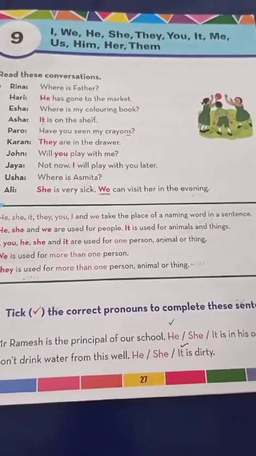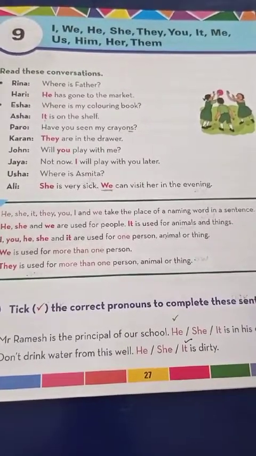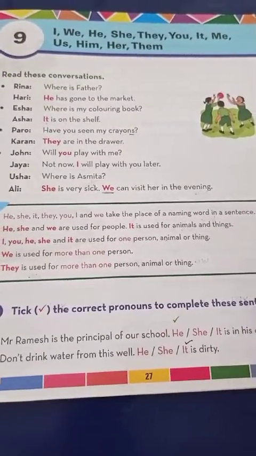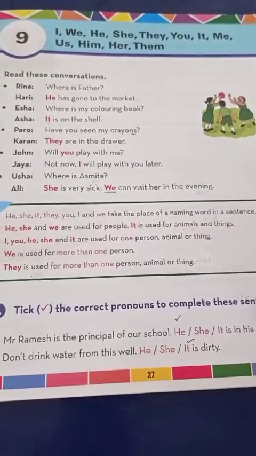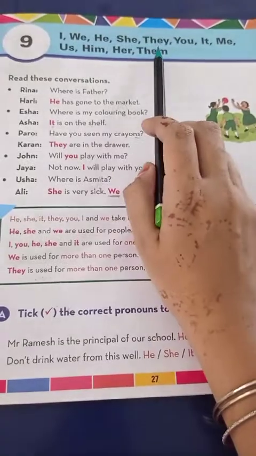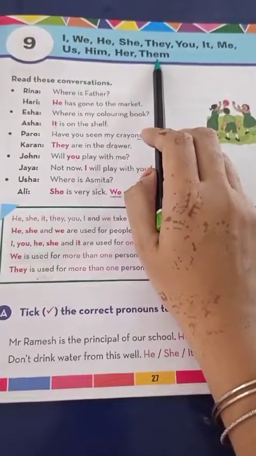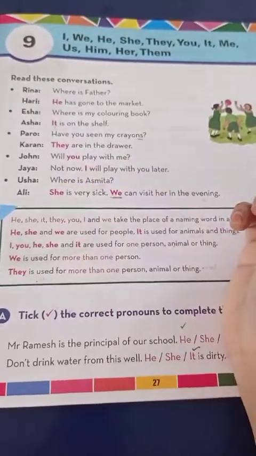So first of all, let me tell you what is noun. Noun is the name of a person, place, animal, thing or an idea. And these words that are called pronouns, we use them in the place of noun. Okay. So first of all,